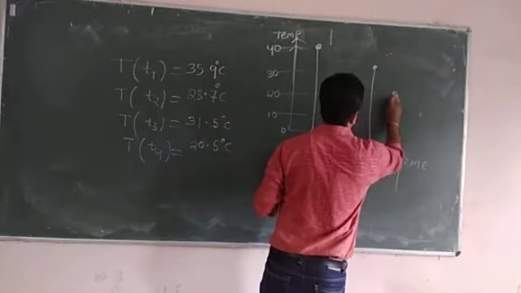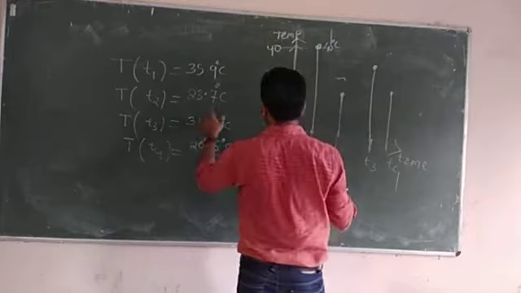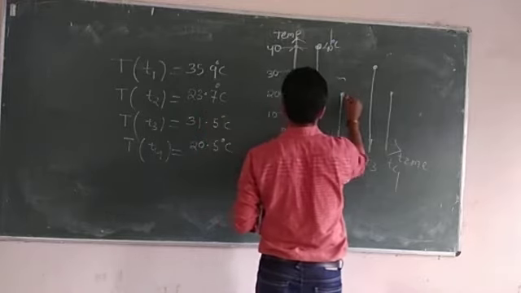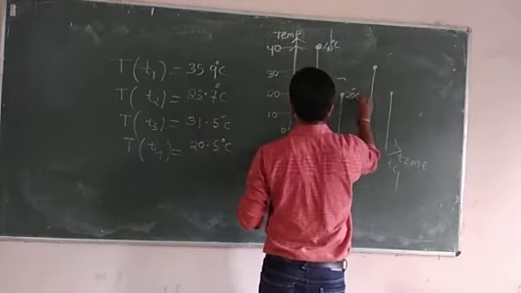So observe here, after the conversion of the analog signal into a digital signal, what happened? At T1 instant the temperature is now 40 degree Celsius. Then at T2 the temperature is 20.